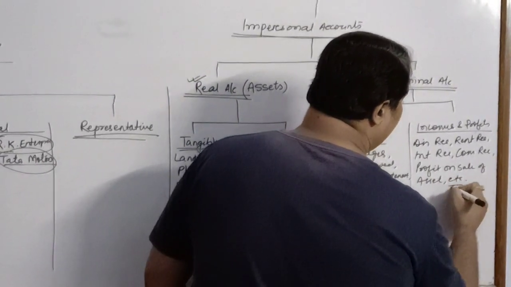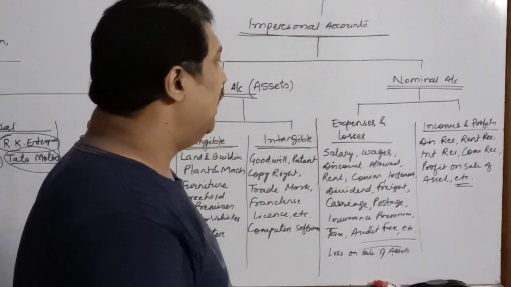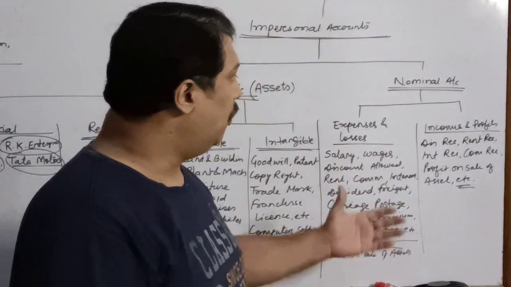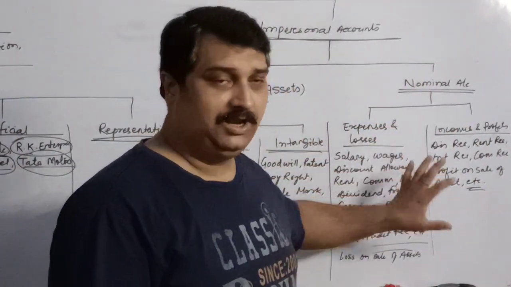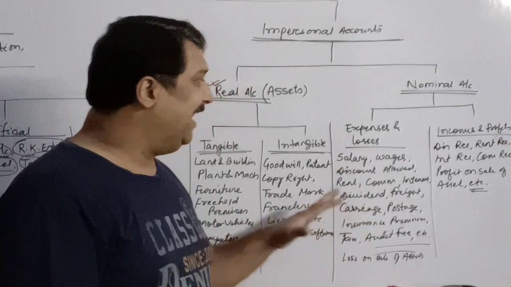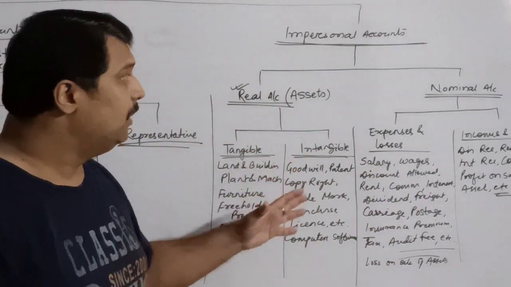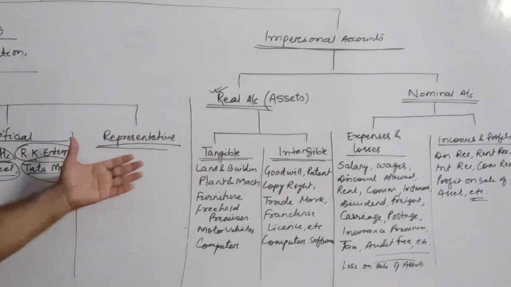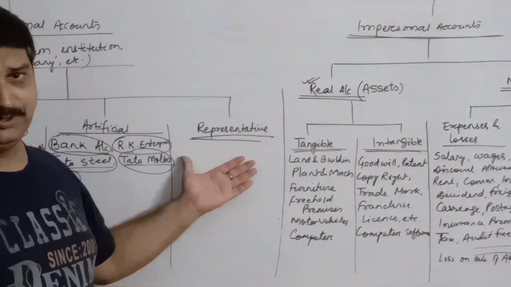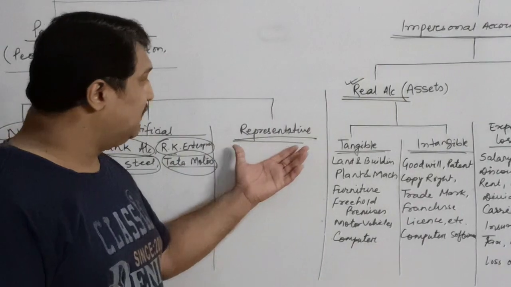So all these must be considered as a part of income or the profit. So they are part of the nominal account. I hope by now you will have got a fair view of all the types of accounts except the representative personal account. Now, what is a representative?